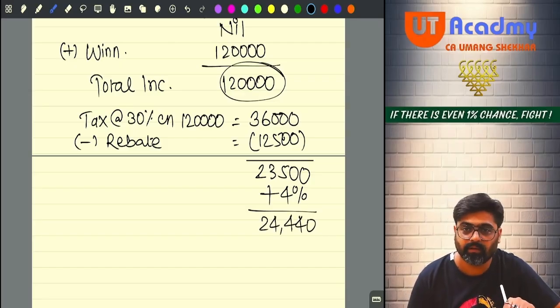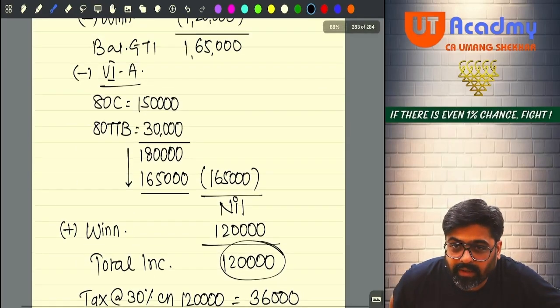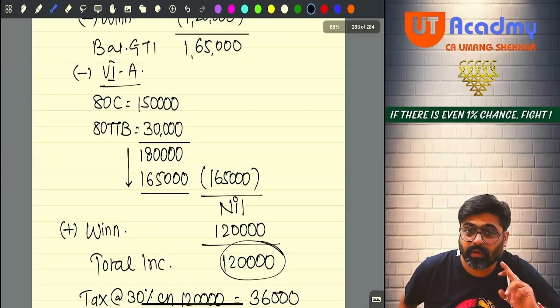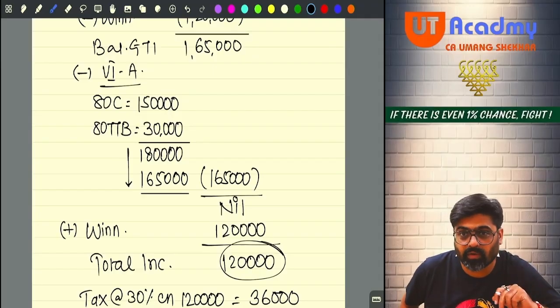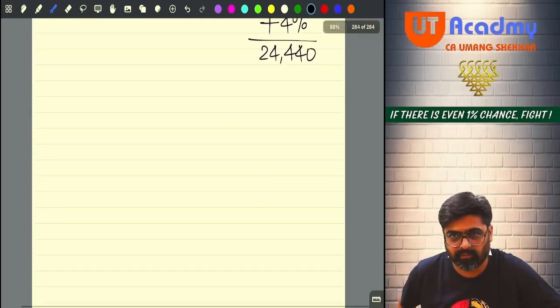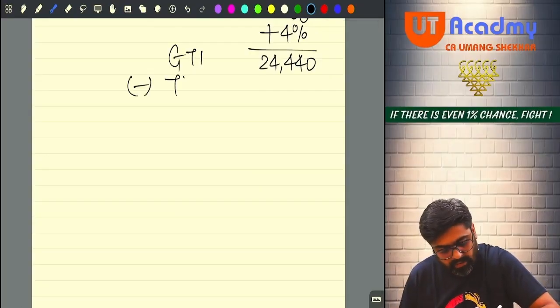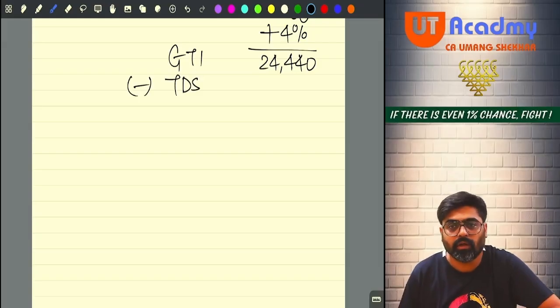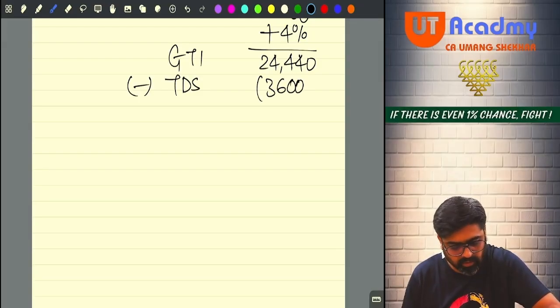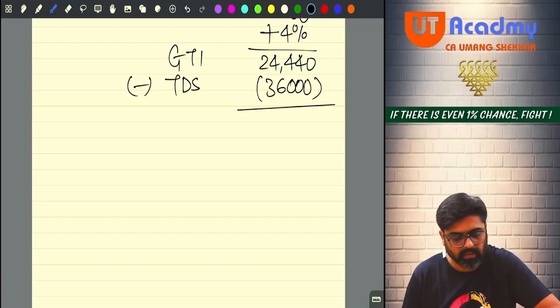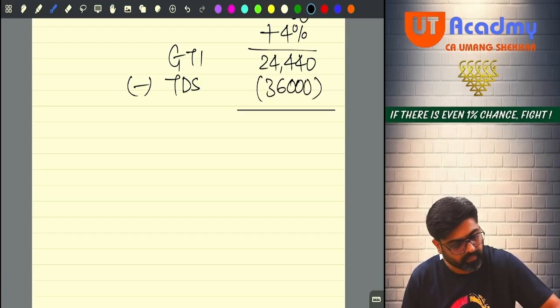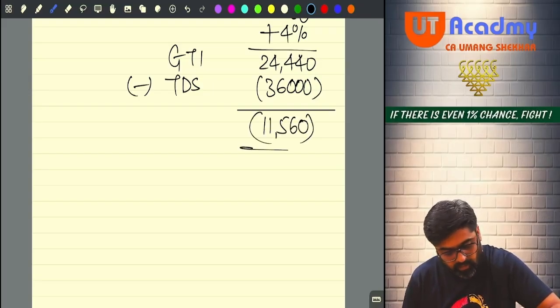But wait, winnings were more than 10,000, 1,20,000. So on winnings the TDS would have got deducted. So the TDS also I will have to reduce. This is my gross tax liability minus the TDS on winnings, which was 1,20,000 into 30%, 36,000. That 36,000 I will reduce from here. What amount will I get? I'll get 11,560. This will be my negative amount, which I will claim as refund.